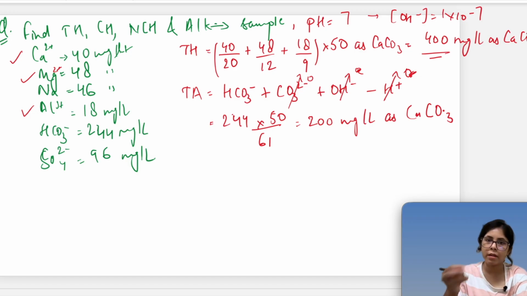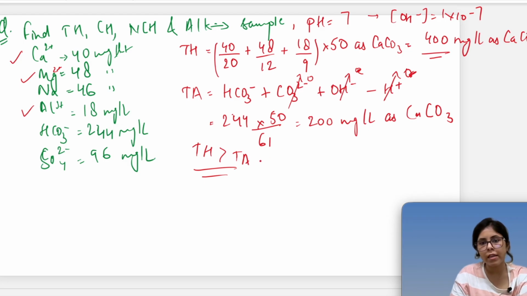Now compare total hardness and total alkalinity. So TH is greater than TA, right? So TA is the minimum one, and the minimum one will be carbonate hardness. So carbonate hardness is nothing but equal to total alkalinity, that is 200 milligram per liter.